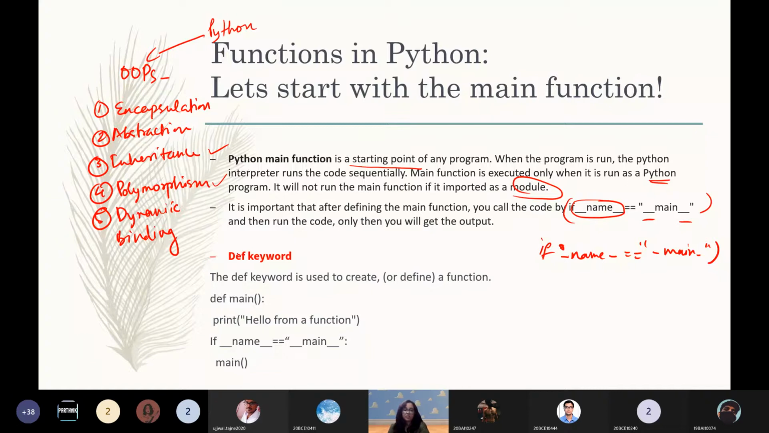So we use the def keyword to define a function. If we write def main, that means we are defining the function main, and functions are indicated with the open and close brackets. So print "hello from a function", and if we use the statement if __name__ equal to "__main__", main is executed. This is a very simple example of a function.